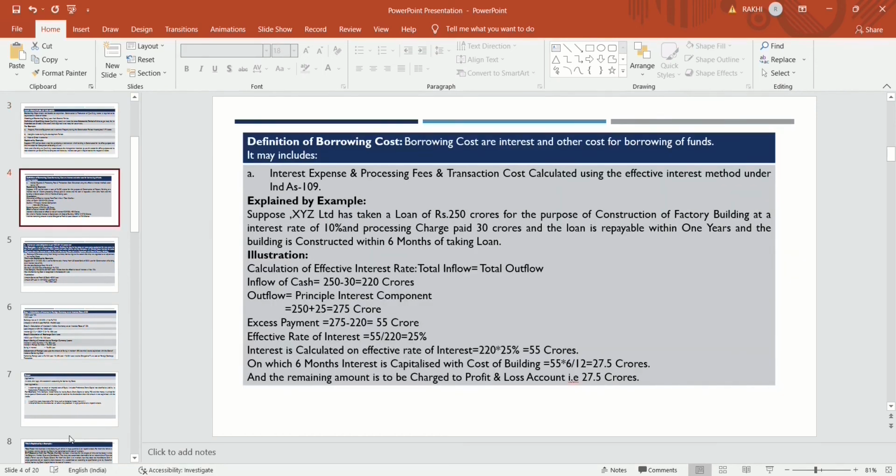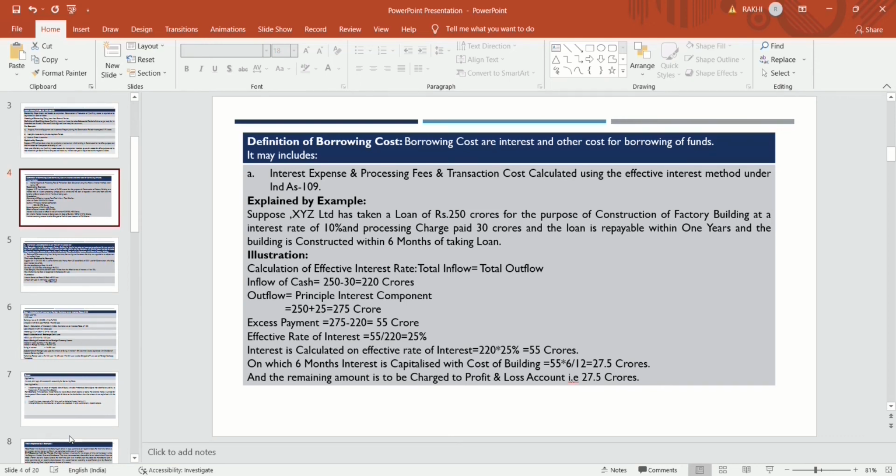Definition of borrowing cost includes borrowing cost, that is interest and other costs for borrowing of any fund. It may include interest expense, then processing fees. Other cost means any processing fees, any transaction cost, any commission paid for acquiring that loan.